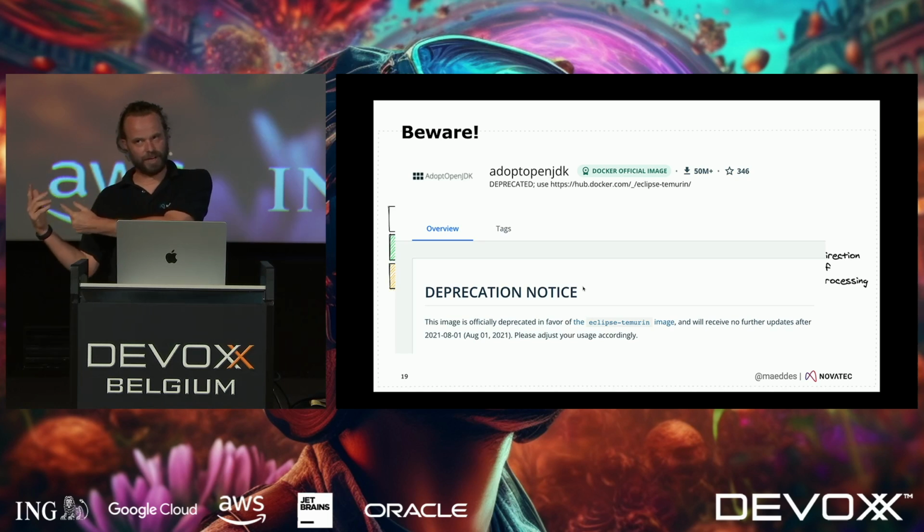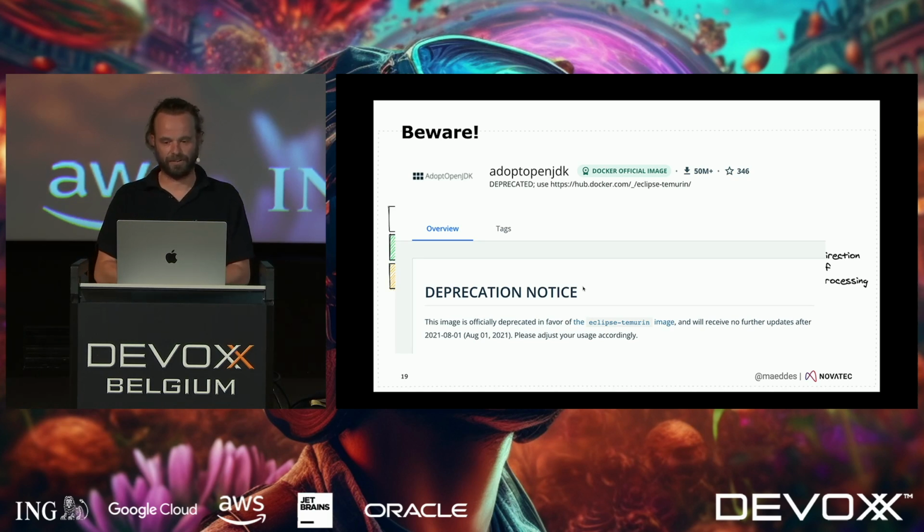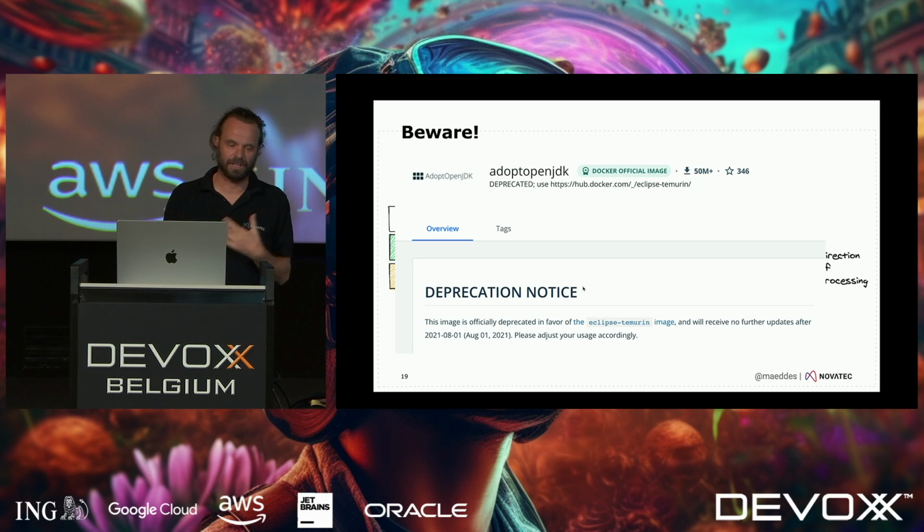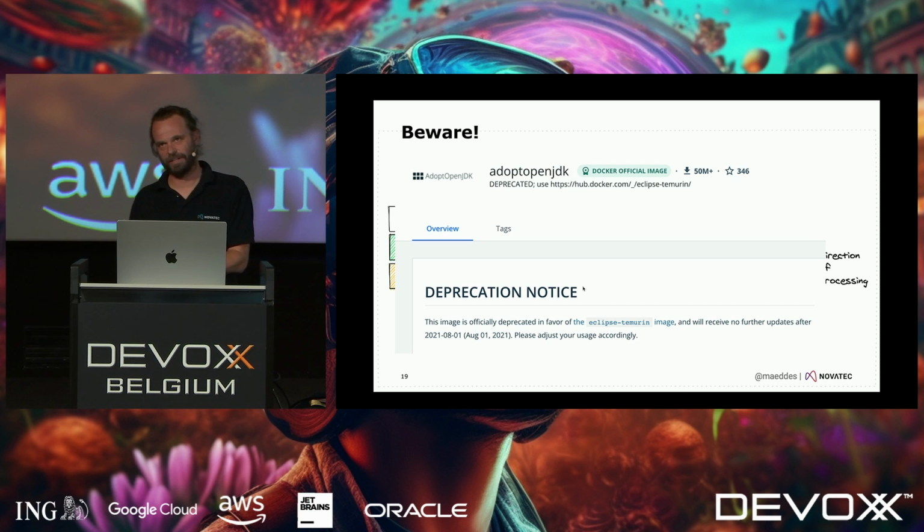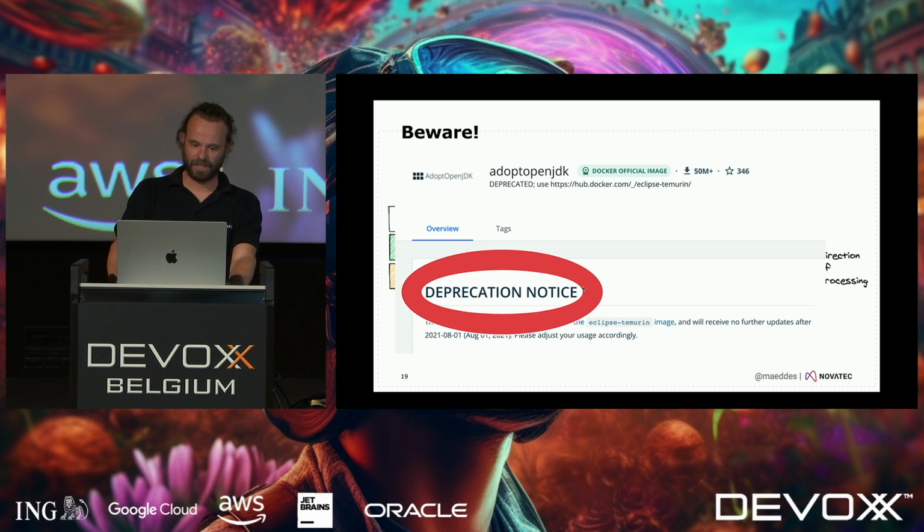But you're not going to get notified about that when you build that container. And this has happened to me before, that I actually gave this talk and was using an image that was already deprecated. So this can happen, and this is not so easy to notice. And again, this is something the developers or the builder of the container images should be aware of.